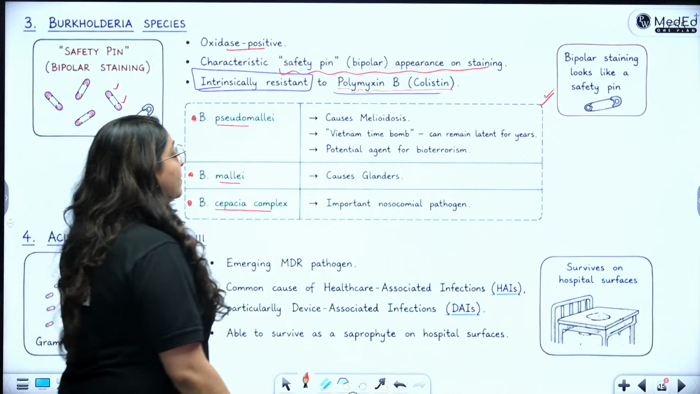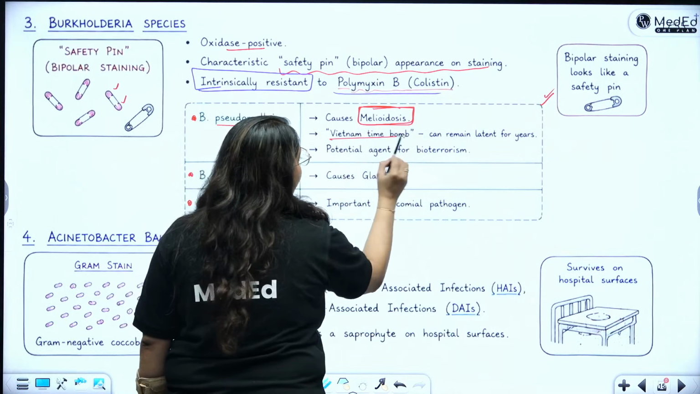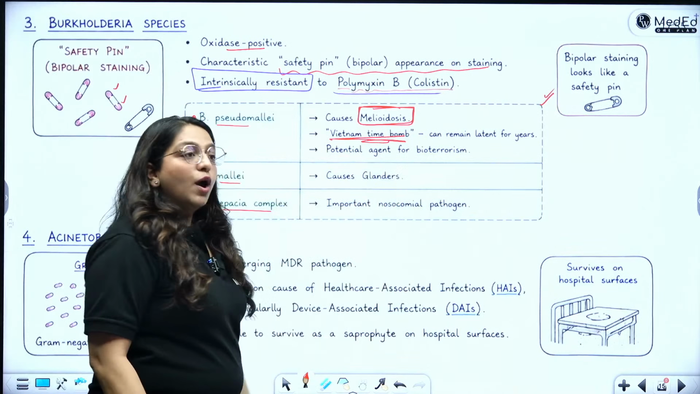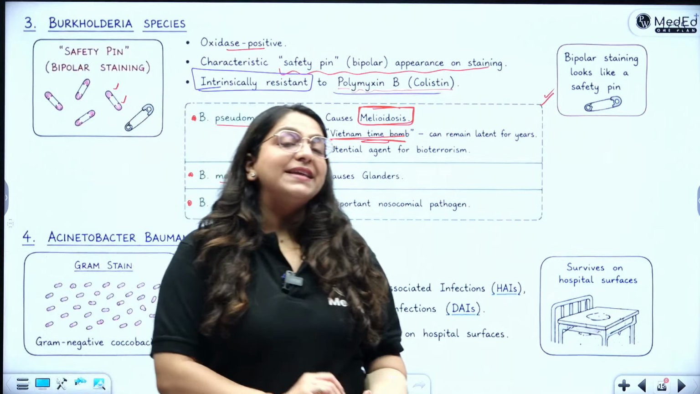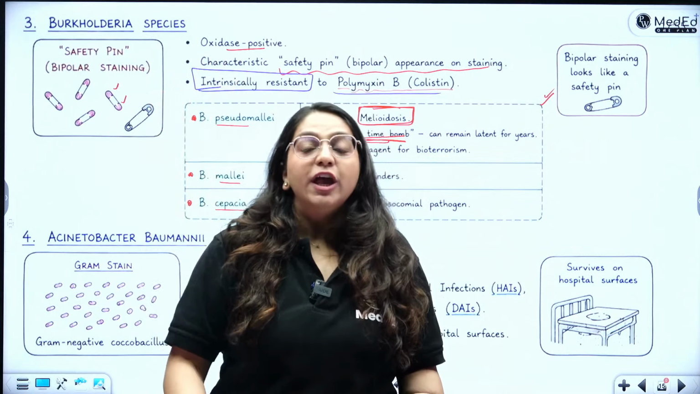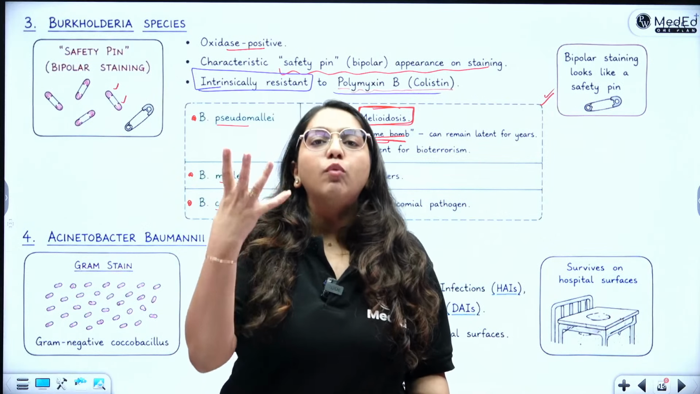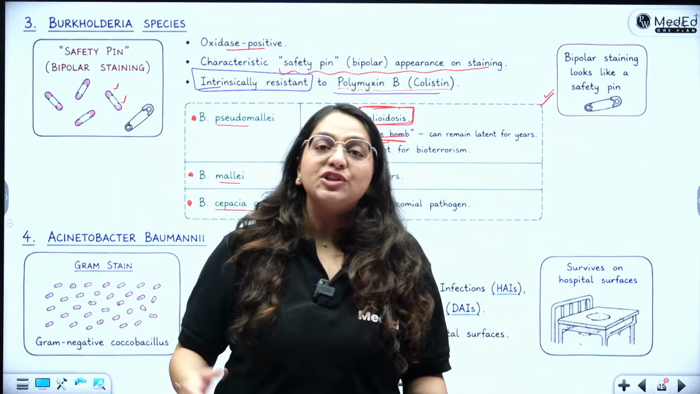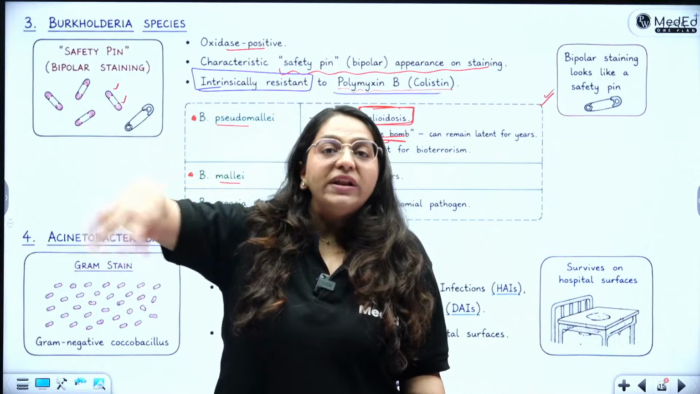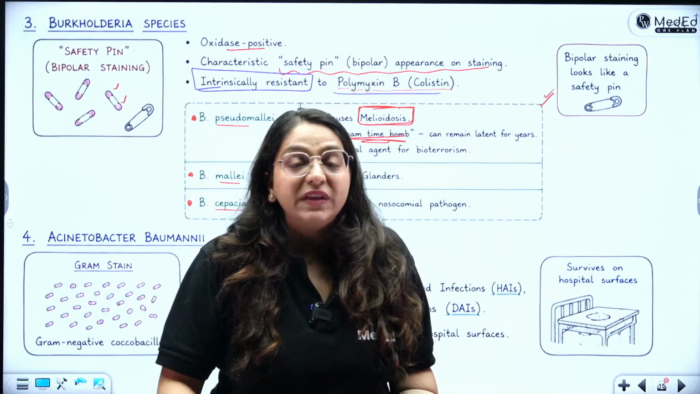Now, pseudomallei causes melioidosis. Melioidosis is also called the Vietnamese time bomb. Why? Because the disease remains latent for many years and suddenly bursts. Okay, so you will have a prolonged history. So it bursts just like a time bomb, and it is found in the soil, especially in these oriental regions. So that is why Vietnamese time bomb, because of the Vietnamese war.